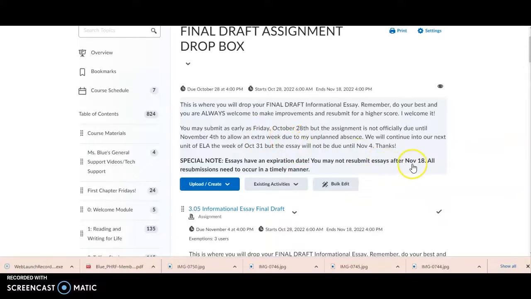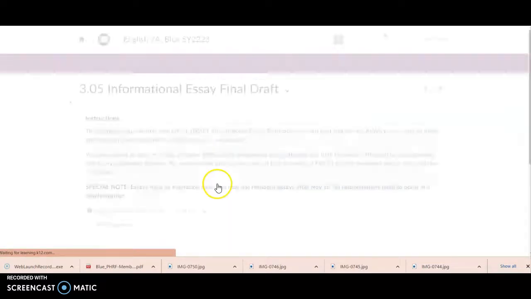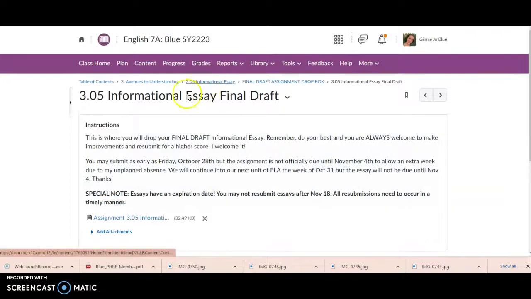There's an expiration date of November 18th. You can't submit an essay after that point. When you click on this informational essay, you're going to see the assignment itself in case you haven't downloaded it yet. The instructions on the assignment are right there. All right, so I'm going to go back to 3.05.